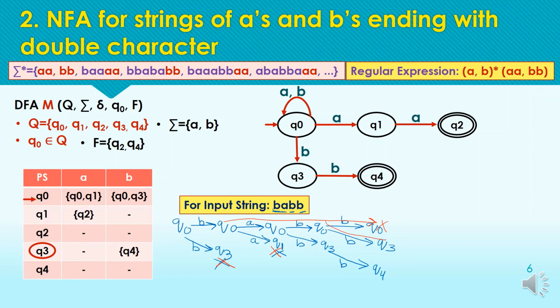Considering the next path, that is ending at Q3. Q3 is also a non-final state, so this path is also of no use. Now considering the next path, or the fifth path, as this path is ending at the state Q4, and Q4 is a final state, we can say that the string is accepted by the machine as it is ending at the final state Q4.